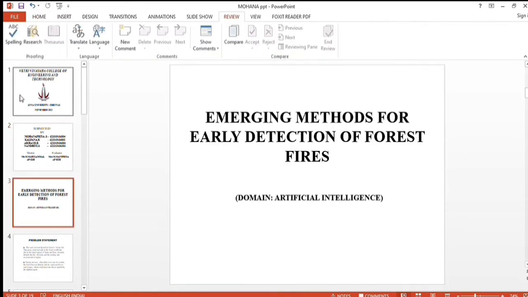It's an immense pleasure to present our presentation on emerging methods for early detection of forest fires. Now, let's look into the problem statement.